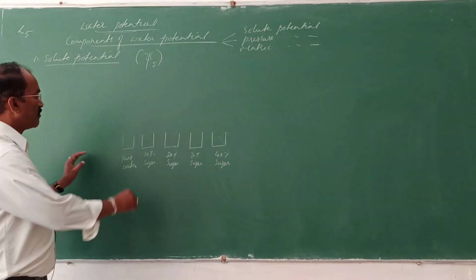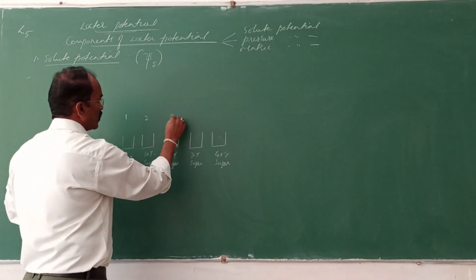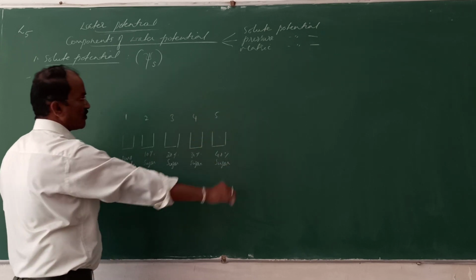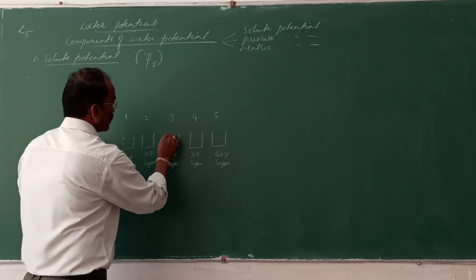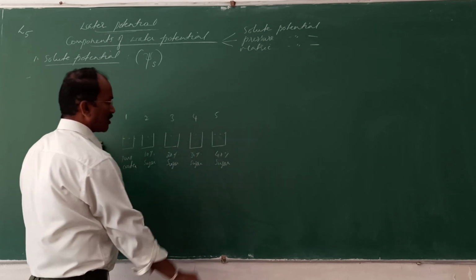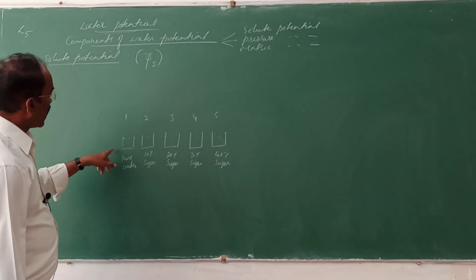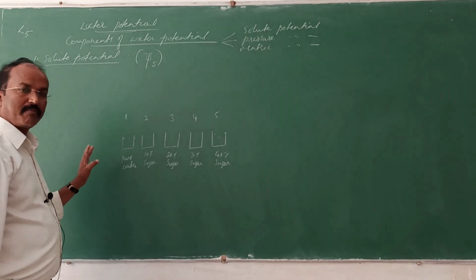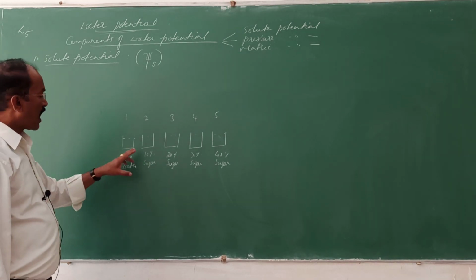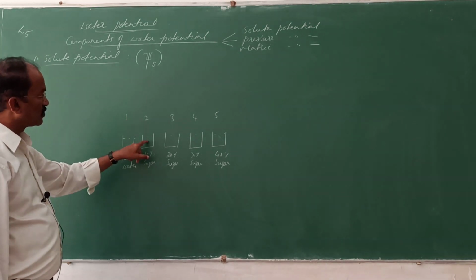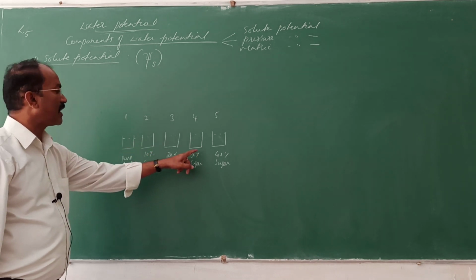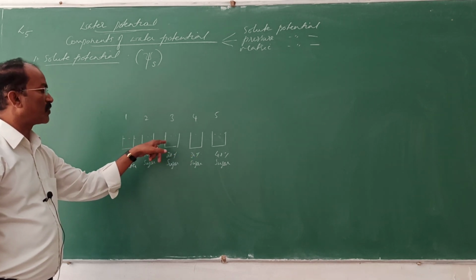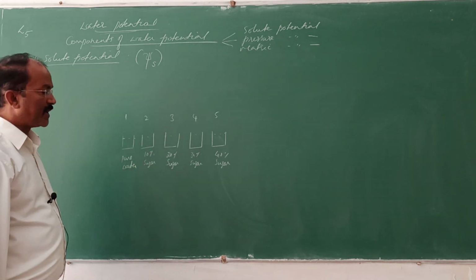So these are beakers number 1, 2, 3, 4 and 5. First I took pure water in all the beakers. Now I added nothing in this beaker, it is pure water, and I added a 10% sugar solution into beaker number 2. I go on increasing the concentration of sugar in these beakers.